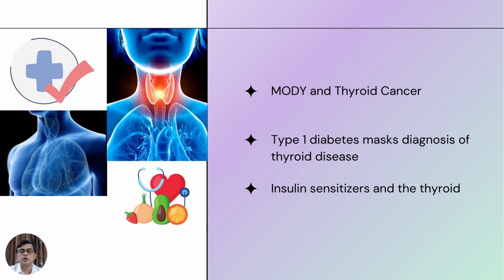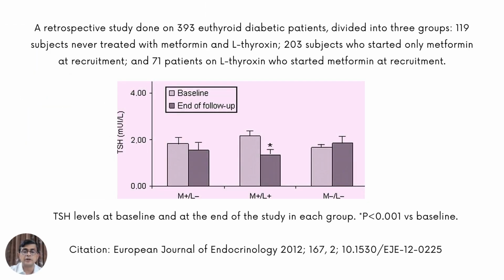Finally, I've looked at MODY and thyroid cancer. I've looked at how type 1 diabetes masks diagnosis of thyroid disease. Let's look at insulin sensitizers and the thyroid. Now, this is a retrospective study done on 393 euthyroid diabetes people and divided them into three groups. One group never received metformin and levothyroxine. In that group, you can see the bar graphs on your extreme left, M minus, L minus, and at baseline and at the end, the TSH remains a little similar. Maybe the TSH goes up a little bit.